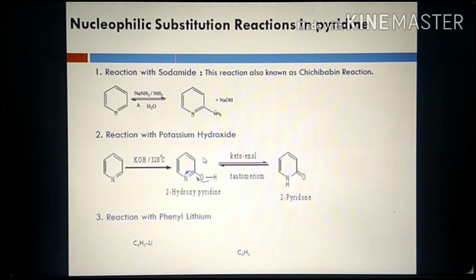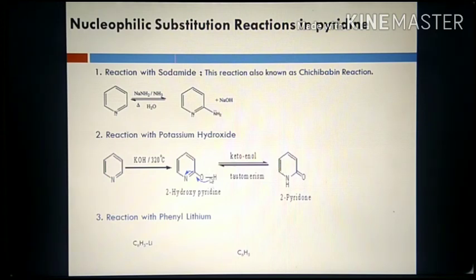This is the enol form and it readily converts into the keto form. The enolic form is converted into the ketone form, and the ketone form readily converts into the enol form, and that is why it is called keto-enol tautomerization.